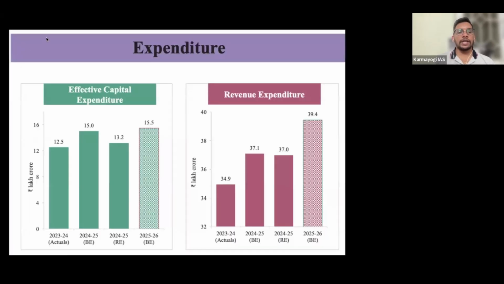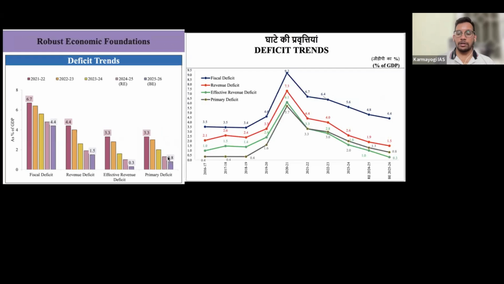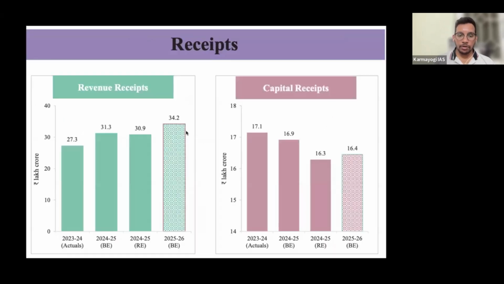Okay. Now let's see the expenditure data also. These numbers are very important. These numbers you have to remember. Also, I forgot the trend. The revenue receipt trend, you can see here, there is no consistent trend. 2023 to 24 it increased, then decreased, then increased. So there is no consistent increase or decrease.